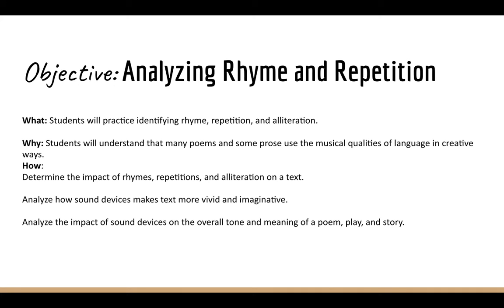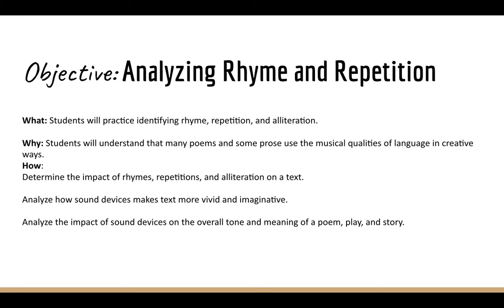I want you to go ahead and take a look at what our objective is today: our what, our why, and our how. What are we doing today? We're practicing identifying rhyme, repetition, and alliteration. Why are we doing this? So that we can understand that many poems use the musical qualities of language in creative ways, which we're going to see throughout the poems that we read. The how: we're going to determine the impact of rhyme, repetition, and alliteration on a text, and then analyze how some sound devices make text more vivid and imaginative.